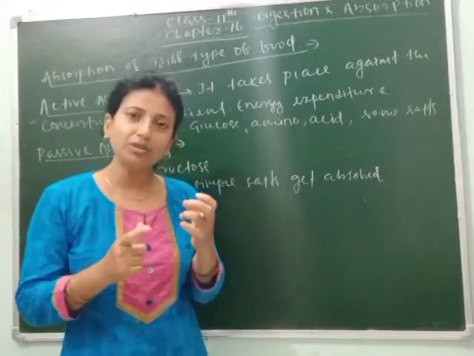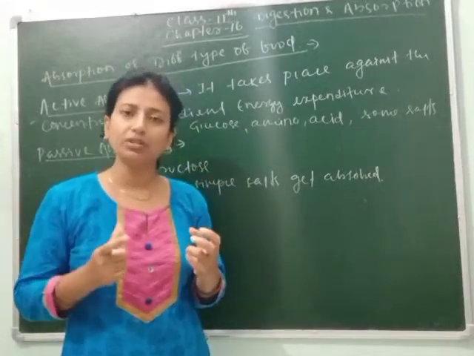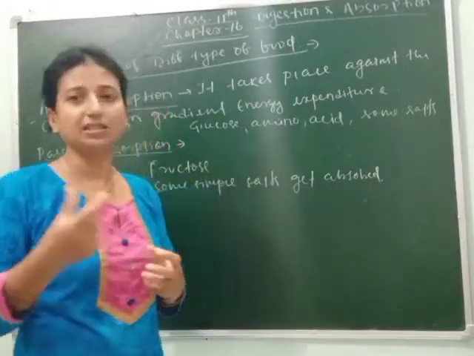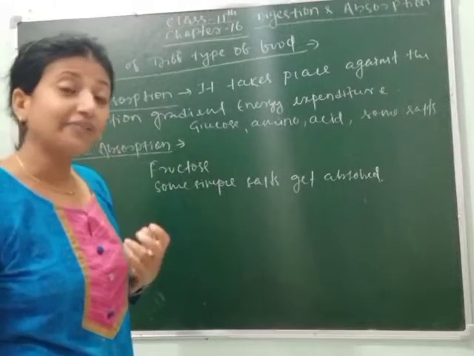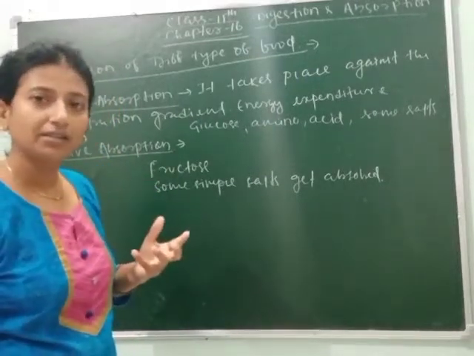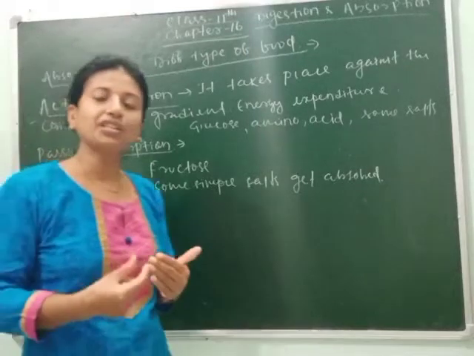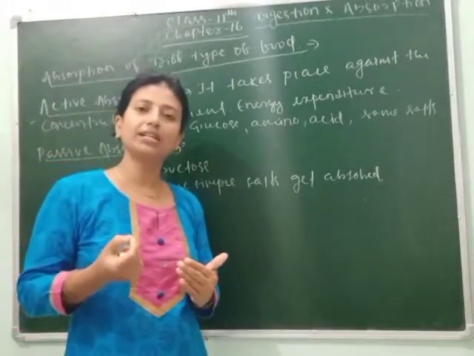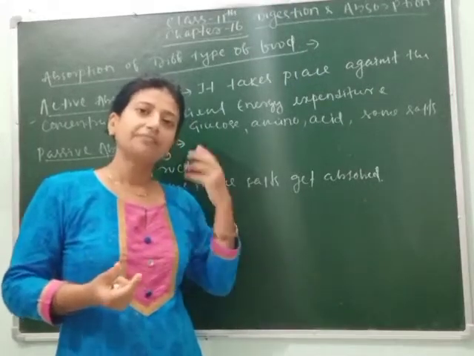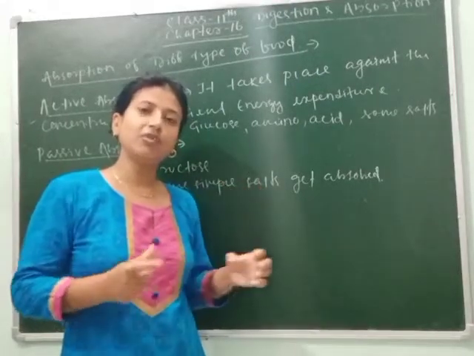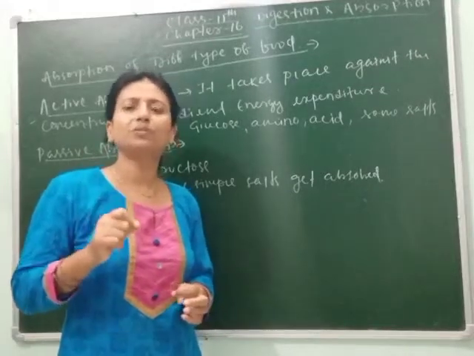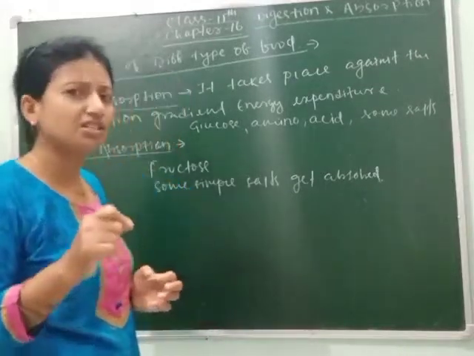Mucus is also secreted in the mouth, and it helps in the absorption of some simple substances. Some amount of substances also get absorbed in the stomach, like simple sugars and water. Don't get confused that there is no absorption in the stomach; a little amount of substances gets absorbed there.